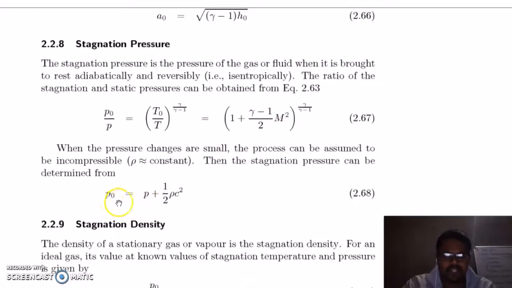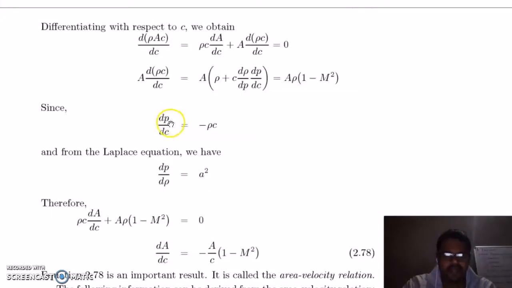How? We know we can express stagnation pressure in terms of 1 by 2 density c square plus pressure. So we take this term here, 1 by 2 density c square, and put the pressure term into the equation. When you take the derivative of this term, you will get a negative, because with the increase in velocity your pressure will decrease. So that's why this term is negative. Now take the second term, dp by d density, which is equal to a square. Now put these two terms into this equation.